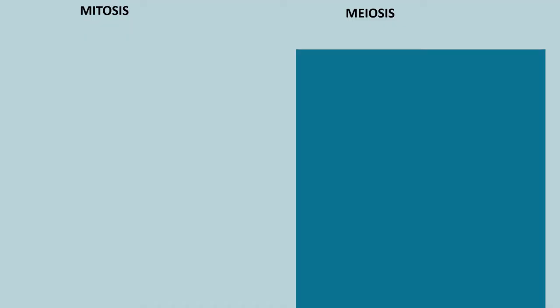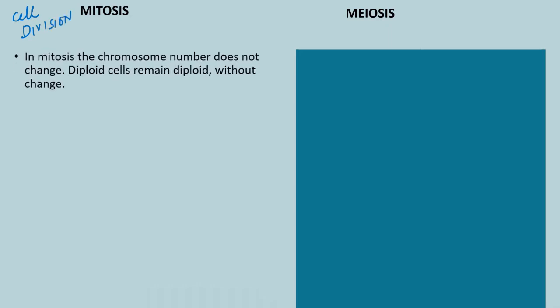Let us understand what is the difference between mitosis and meiosis. These are two types of cell divisions that occur in any organism. In case of mitosis, the chromosome number does not change. Diploid cell remains diploid without change. Diploid means it has two sets of chromosomes, one from mother and one from father. So it has 2n, and 2n remains 2n even when the cell divides.